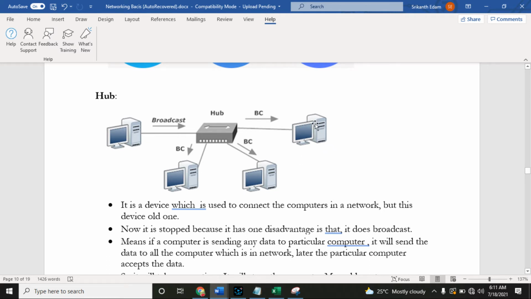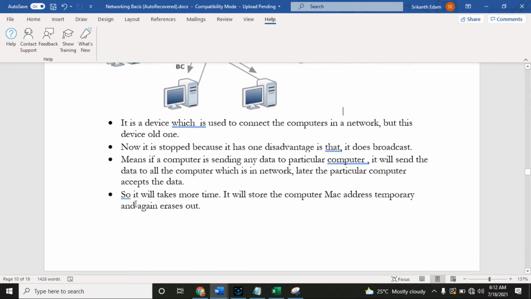The intended computer will accept the data, but the hub is doing broadcasting. It should send the data directly to D, but it will not, because it is not an intelligent device. This is called broadcasting. Whenever any computer, A, B, C or D, is trying to share data with any other device, the hub will not send data directly to that computer. It will send data to all other computers as well. Because of this, it will slow down the network and take more time.